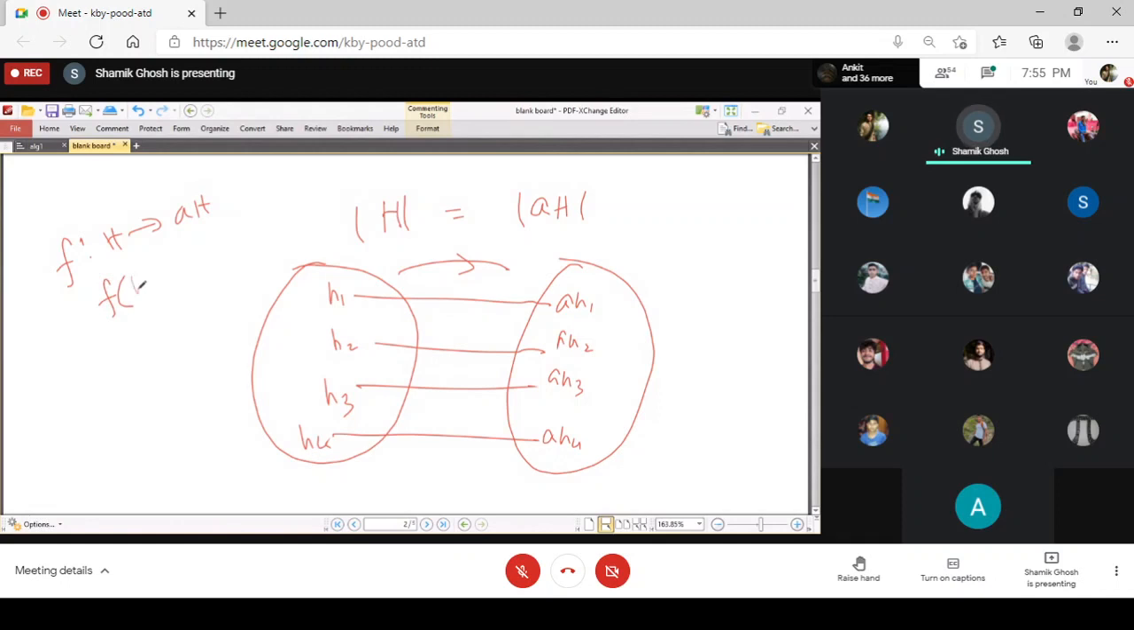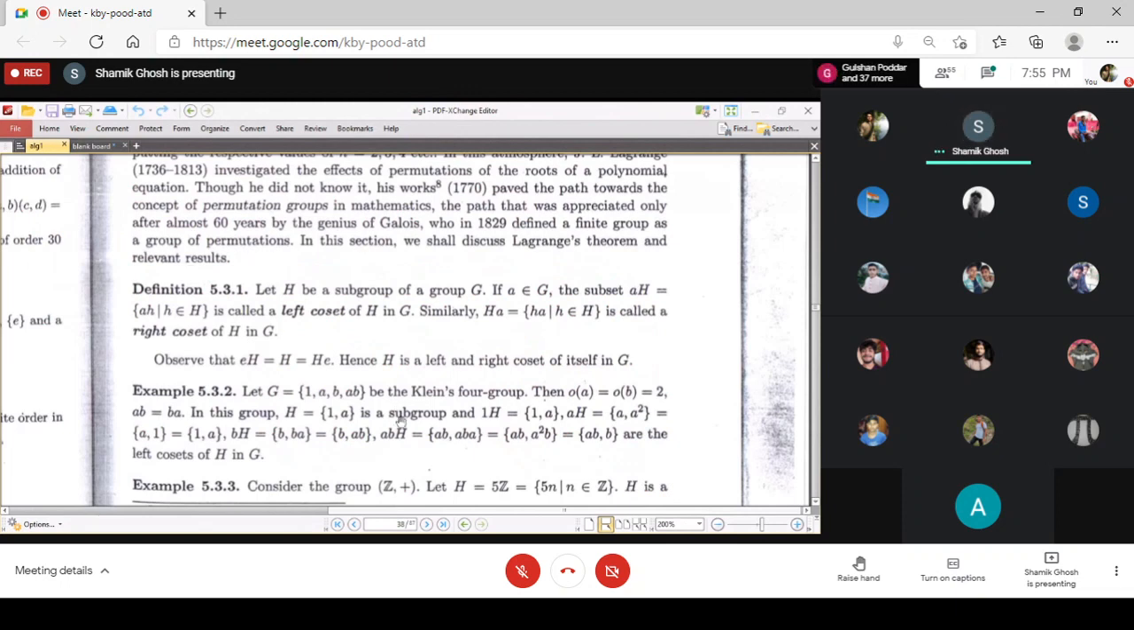The mapping becomes very much easy because all the elements of capital H are of the form h. So the correspondence is clear: h goes to h, h1 goes to h1, h2 goes to h2, h3 goes to h3, h4 goes to h4. Then this correspondence is exactly 1-to-1. Now let me show an example so you get a concrete idea.